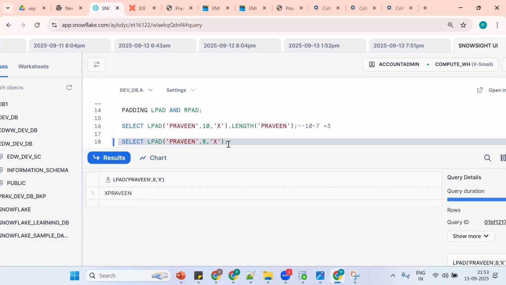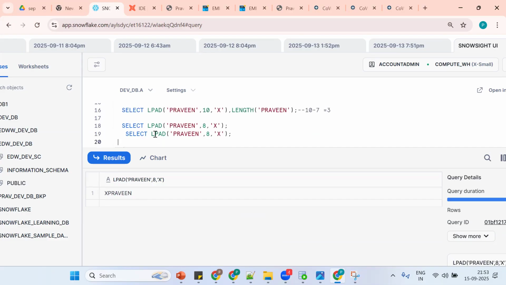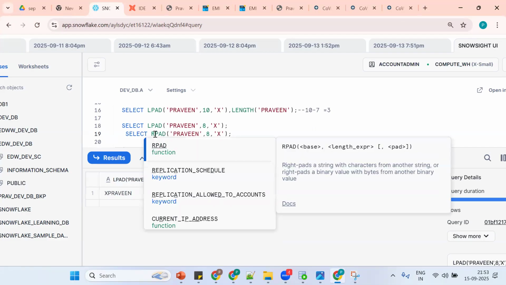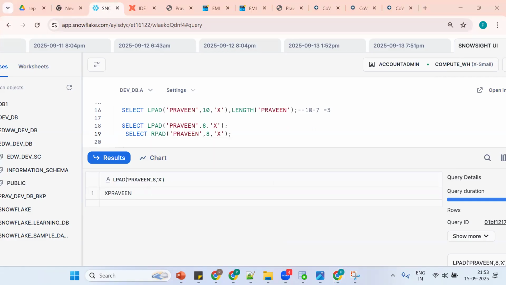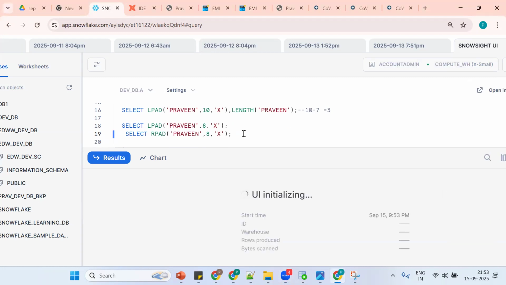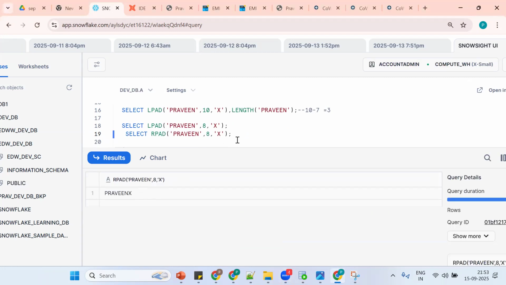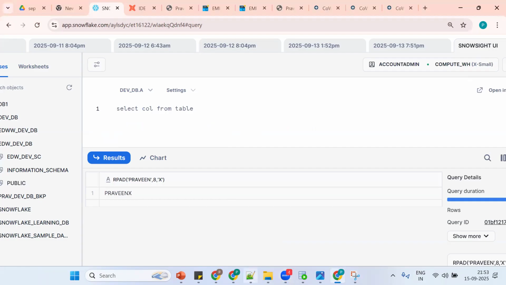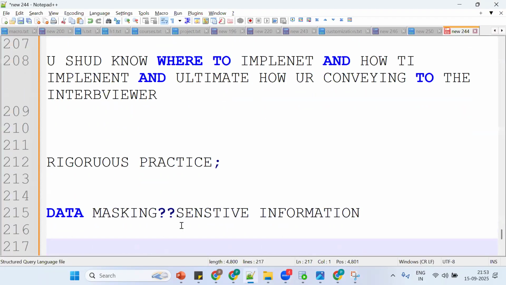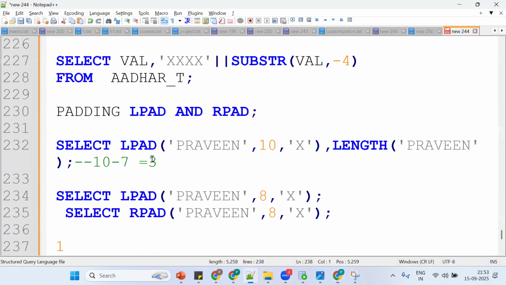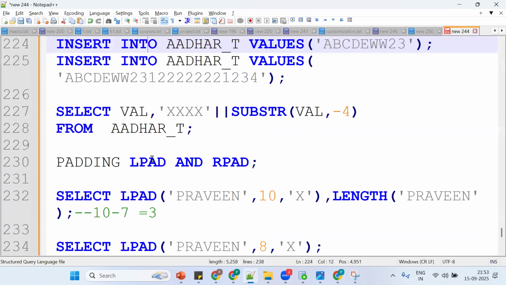Suppose if I put RPAD, R, where will it get padded? What is the exact output? Praveen X. So see, that is Praveen X we will get. We'll see the same thing, I'll try to explain one more time. So LPAD. See, this static one won't work. We need to go for dynamic. Okay.